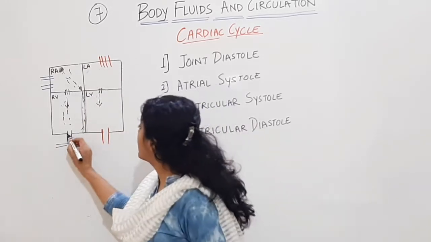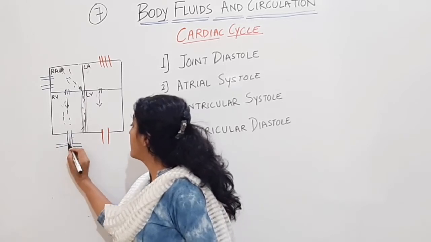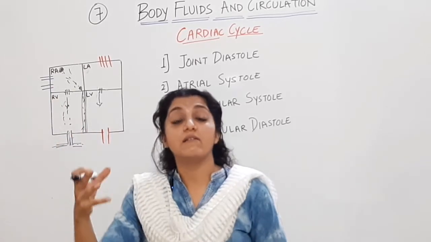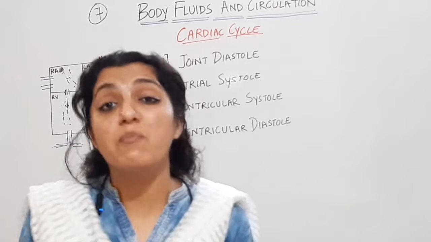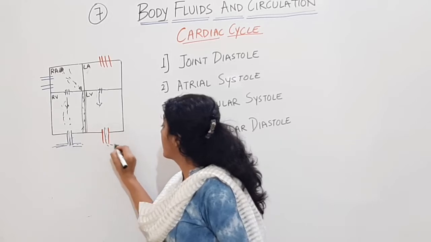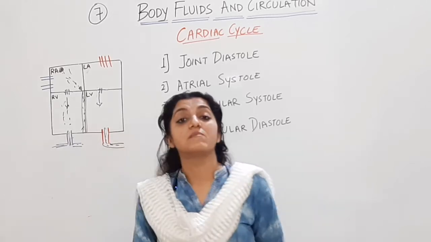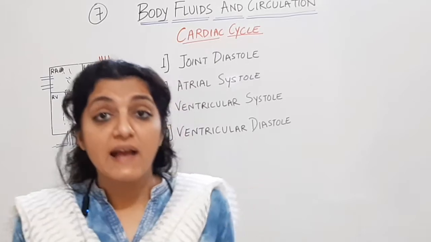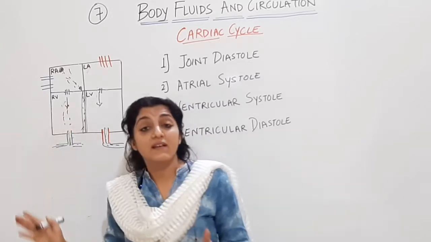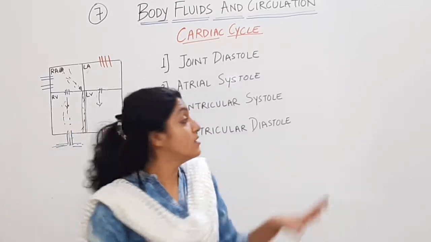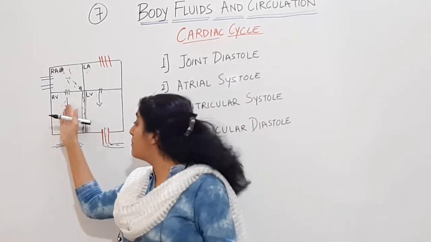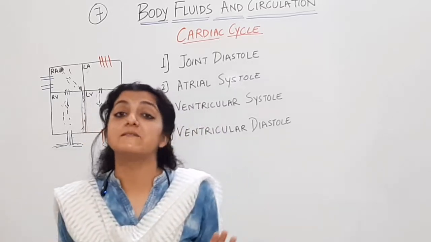Now when the ventricles have started giving the blood over here, emptying of ventricles हो रहा है, ventricles are getting emptied. When the ventricles have contracted, that is ventricular depolarization. Here they are giving the blood to the pulmonary artery and the systemic aorta. As the pressure in the ventricles is decreasing, the ventricles are getting empty. Ventricular systole is also called emptying of the ventricles. Ventricles खाली हो रही है, ventricles का blood जा रहा है respective blood vessels में.